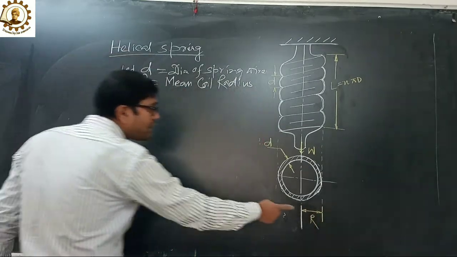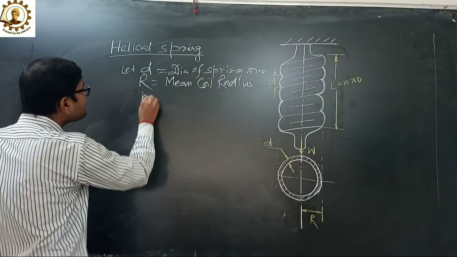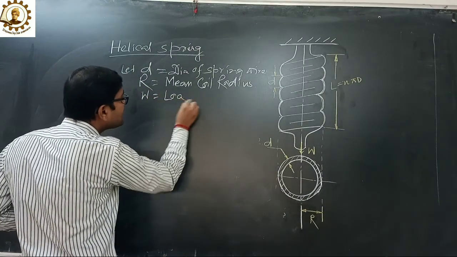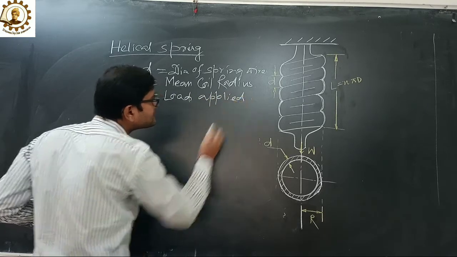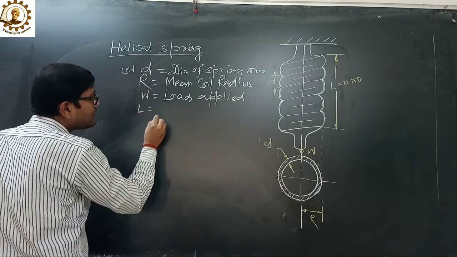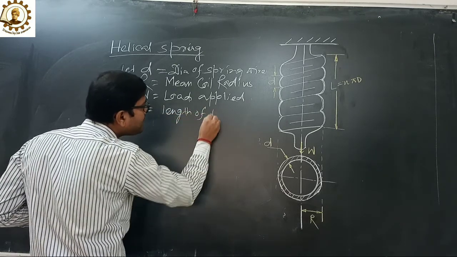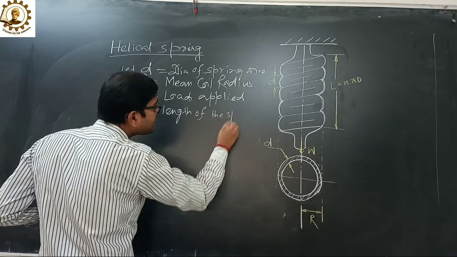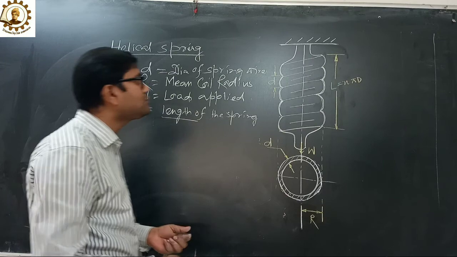So D equals to diameter of the coil. So now W equals to load applied, L equals to length of the spring. What is the length of the spring?